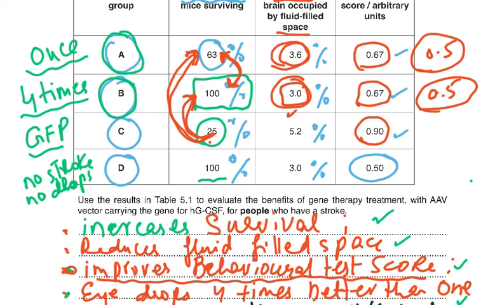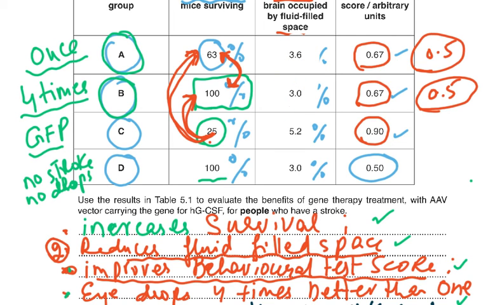Now for marking point 2, which is here, reduces fluid filled space. Which comparison would we do? Now if you look at it, this is the one we're going to compare. We're going to say 5.2% and 3.6%. So you're going to quote this, or you're going to say 5.2% or 3.2.